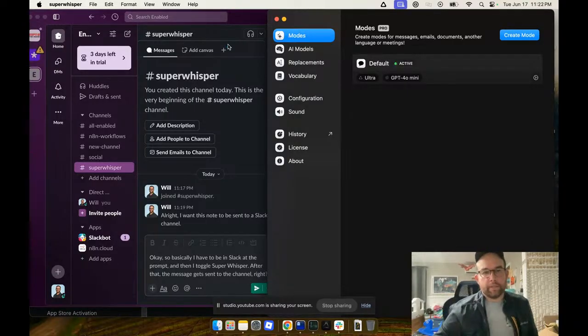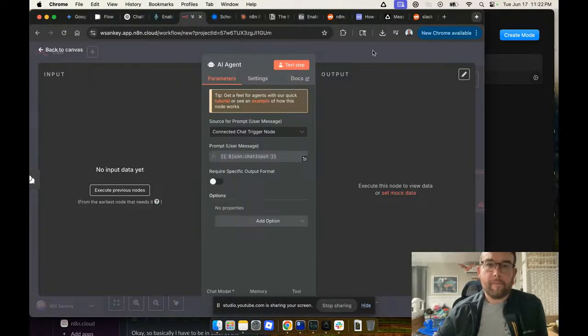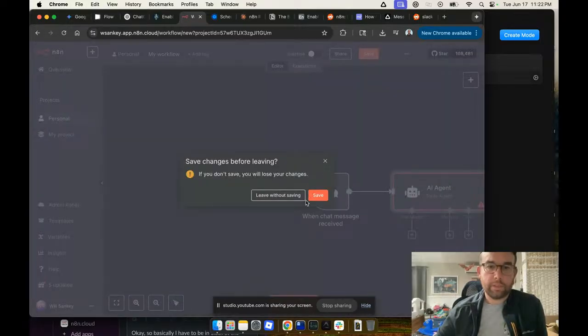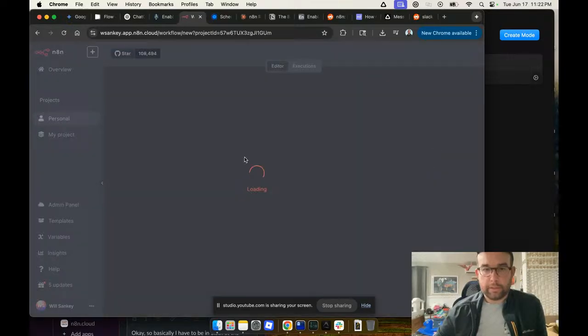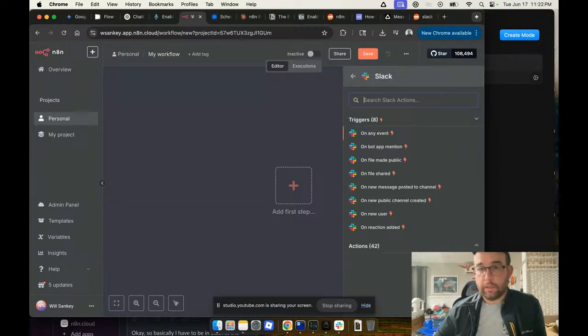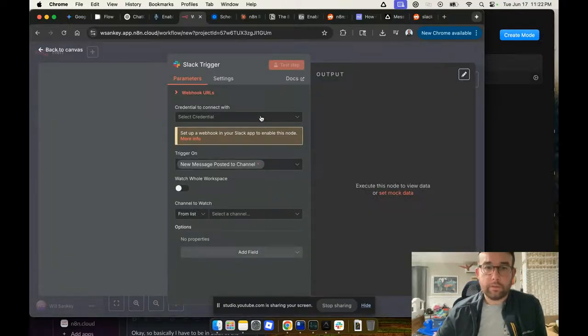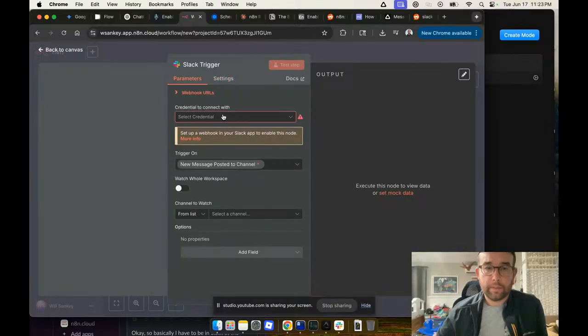That's fine. I got to figure out how to do that in n8n. But basically, in n8n, we have this personal project saving. All right, so I'm going to create this to monitor on new message posted to channel. So on new message. Wait, Slack account. I already have a Slack credential. Set up a webhook in your Slack app to enable this node. Oh, shoot.